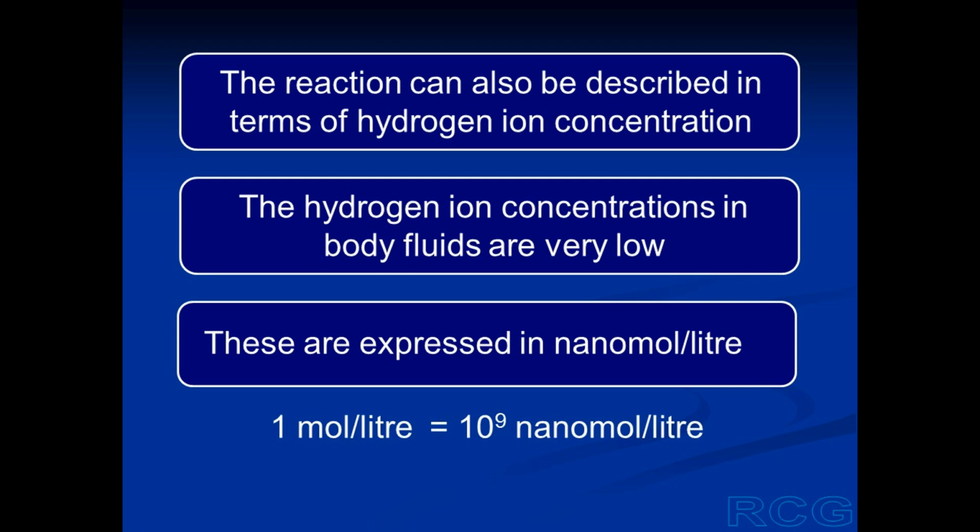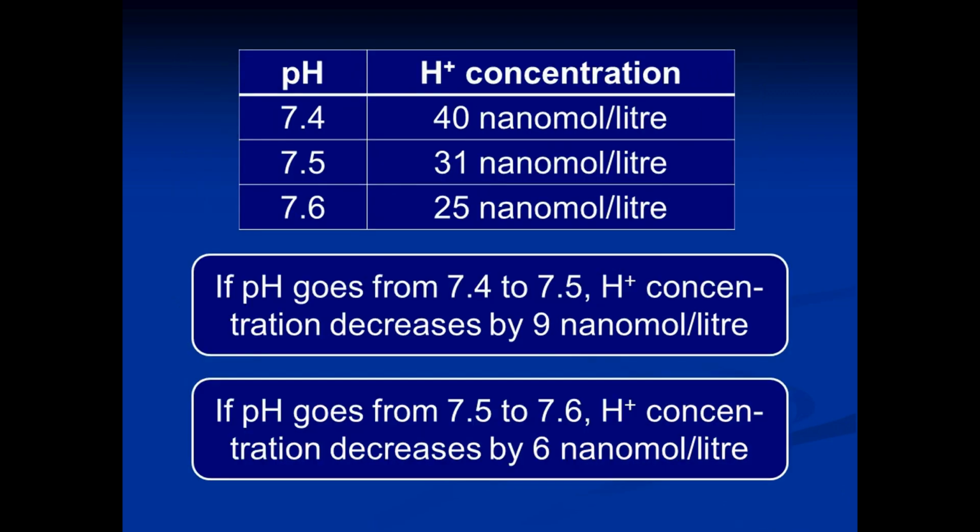And 1 mole per liter equals 10 raised to 9 nanomoles per liter. If the pH of a solution is 7.4, as it is in arterial blood, the hydrogen ion concentration will be 40 nanomoles per liter.